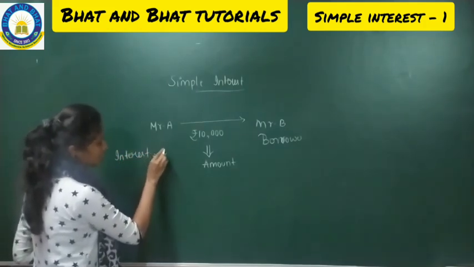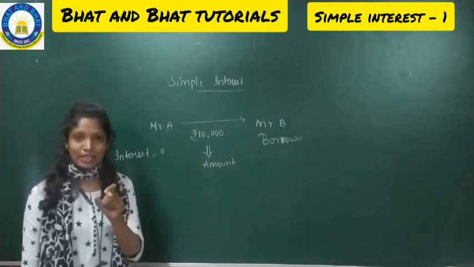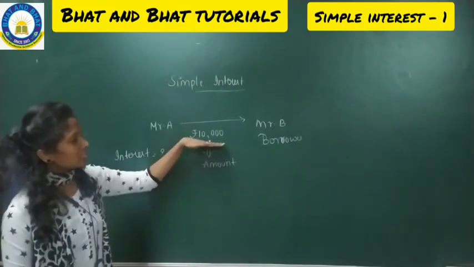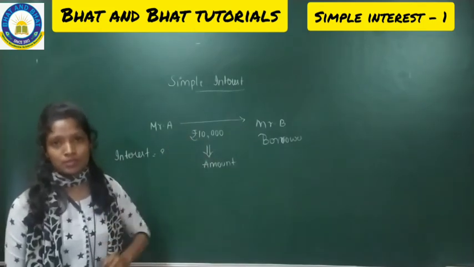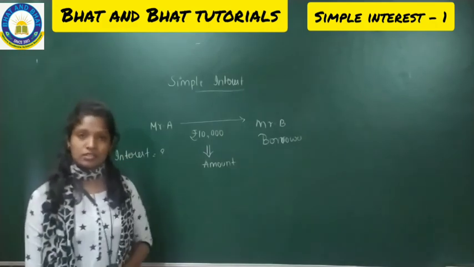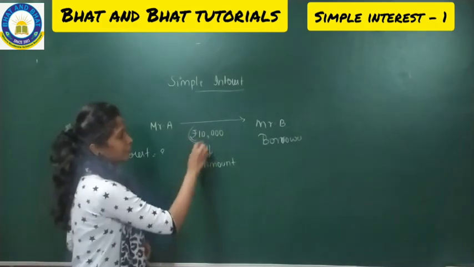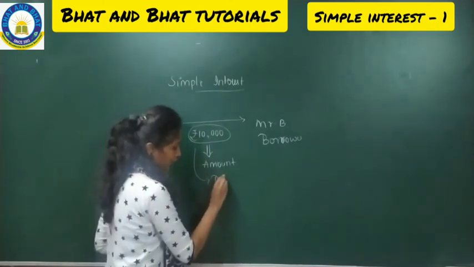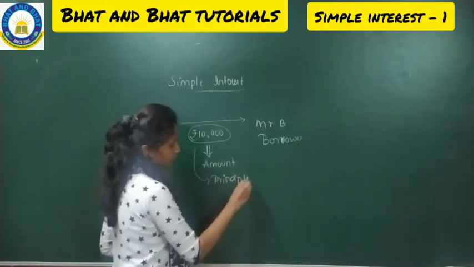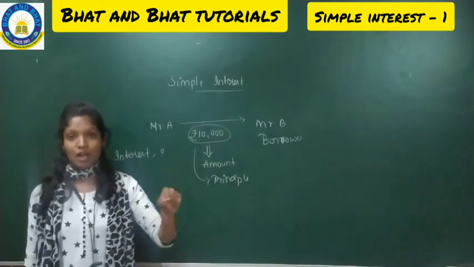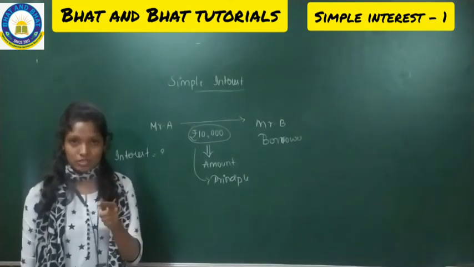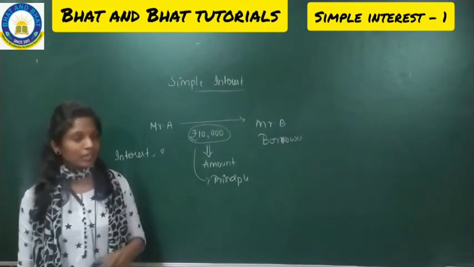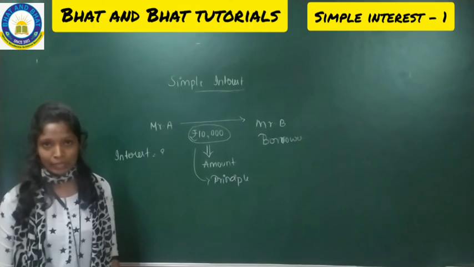So students, what is interest? For the actual amount, the extra amount which is added to the actual amount or the principal amount, we are going to call that the interest. Say for example, your 10,000 is going to be called the principal amount. There is a difference between principal and principal: the principal who is there in your school is a different person. Principal here is nothing but the amount that a person, the lender, is going to give.